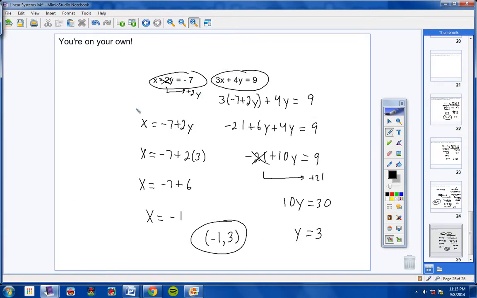Okay, so students, you are responsible to know how to solve linear systems by using the graphing method, the linear combination method, and the substitution method.